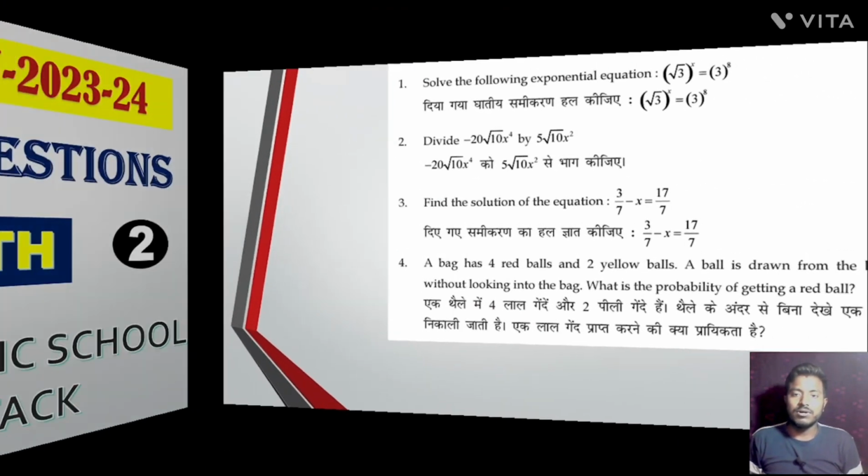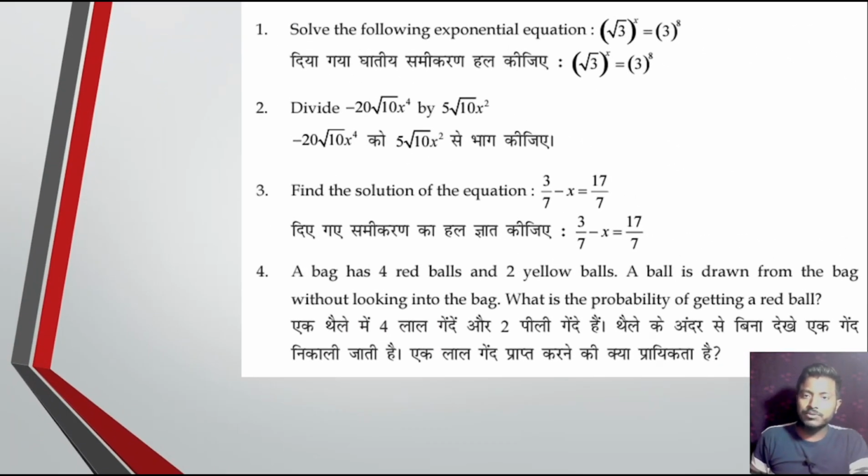So first, question number 1. Solve the following exponential equation. This type of question, first we equalize the base. So first write down (3 to the power 1 by 2) whole to the power x equal to 3 to the power 8. That implies 3 to the power x by 2 is equal to 3 to the power 8. Now the bases are equal, then we should equate the powers, that is x by 2 equal to 8. So x equal to 16.